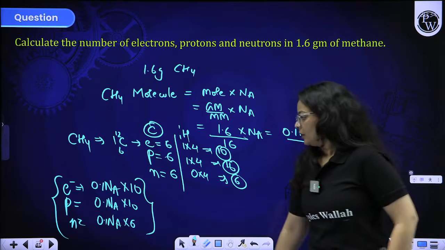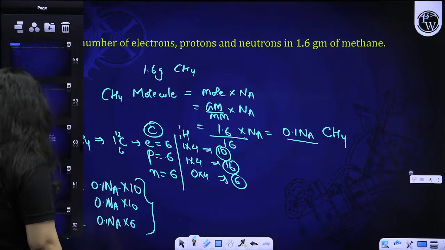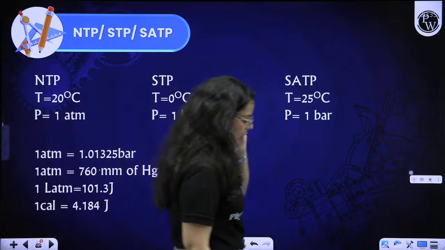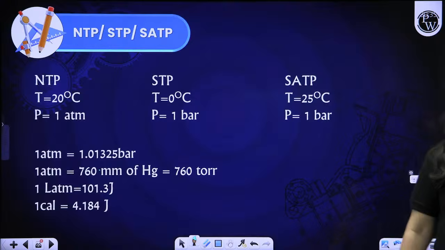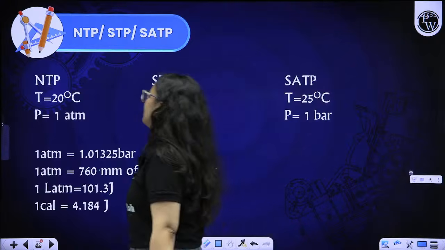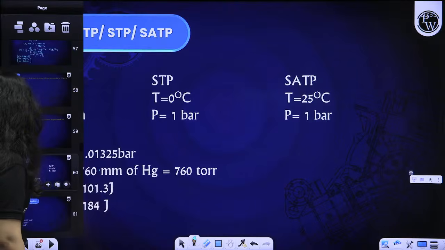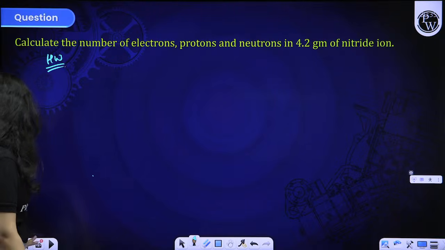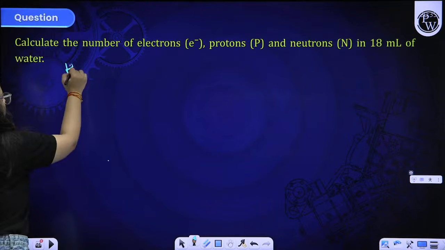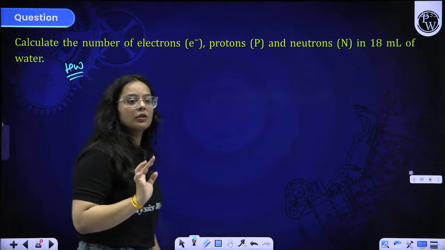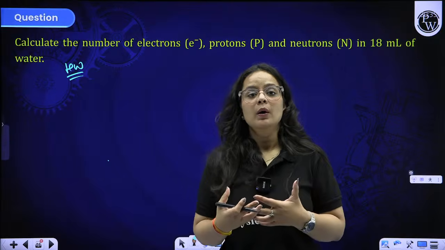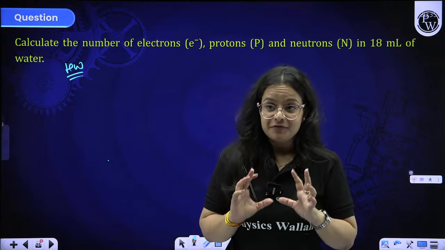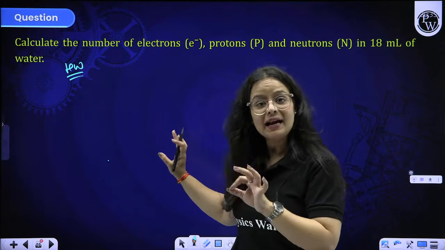Okay beta, moving on to the next concept. These are questions that are very important for you all. Just keep on solving them and you will be able to do the major portion of the mole concept. These are homework questions, solve these as well. I am giving you the questions to show how to solve which type of question, with what pace and methodology. After the session, revise it and try to solve them all out.